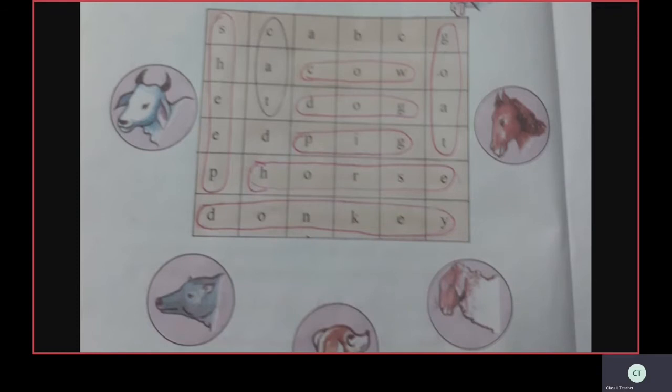Now, what is the next animal? It is a pig. Where is the pig in the grid? It is in the fourth row. Got it, children? P-I-G, pig. Circle the pig.